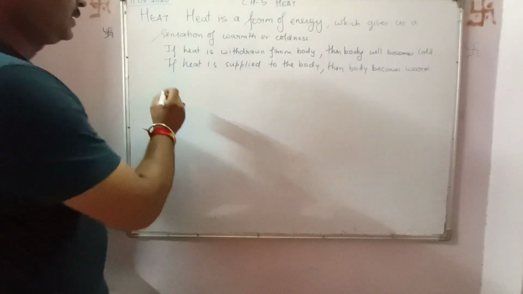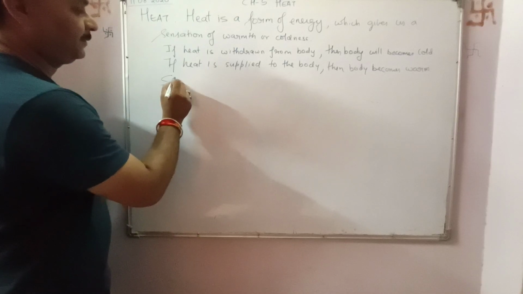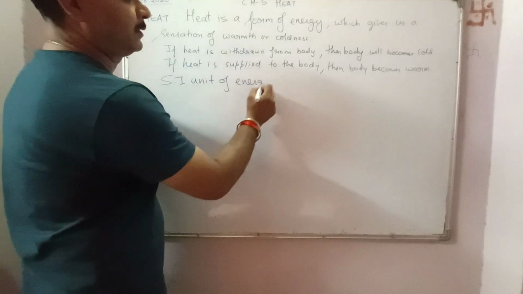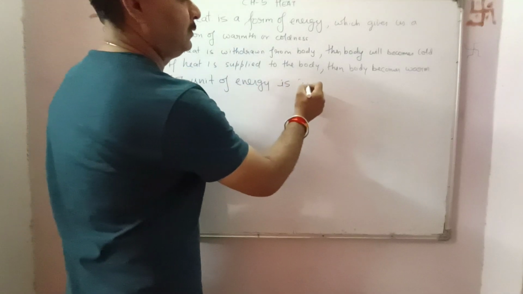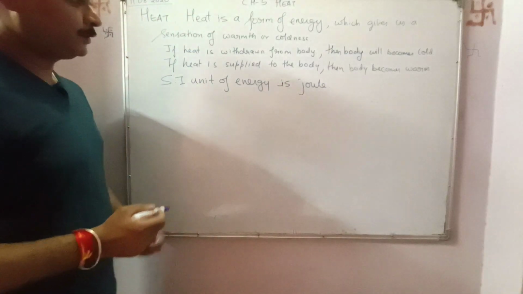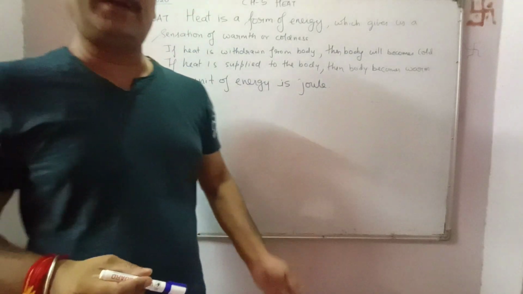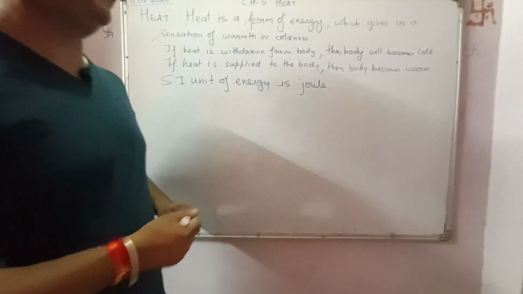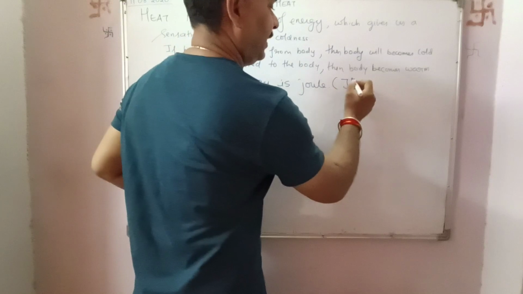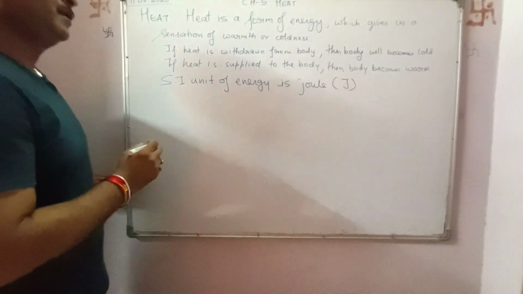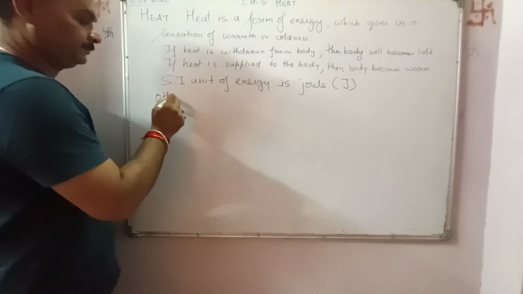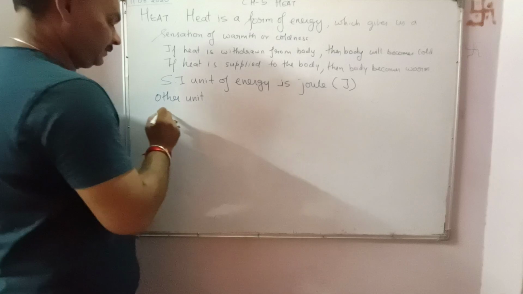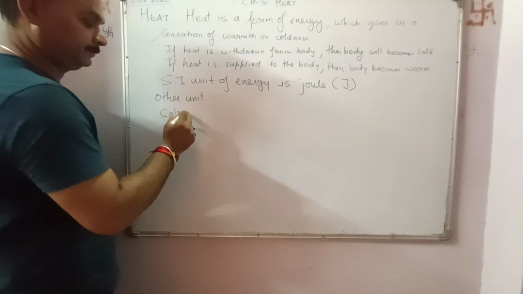Now, since it is a form of energy, the SI unit of energy is Joule. Whenever it is asked what is the SI unit of heat energy or any kind of energy, the SI unit of energy, any kind of energy, is Joule, whose symbol is J. But the other unit which we use for heat energy is calorie.